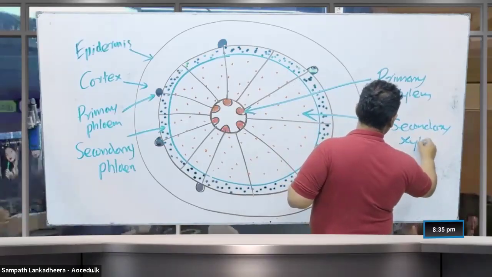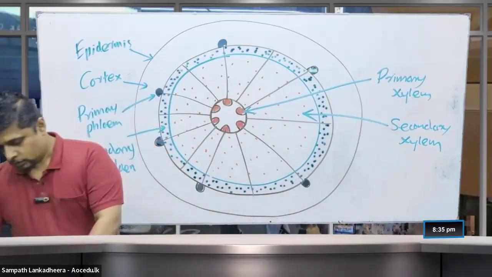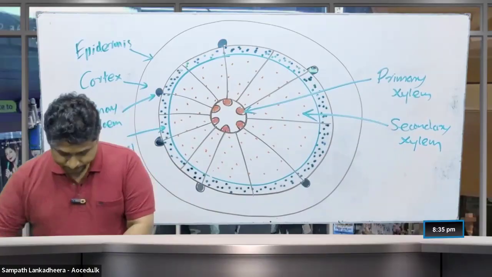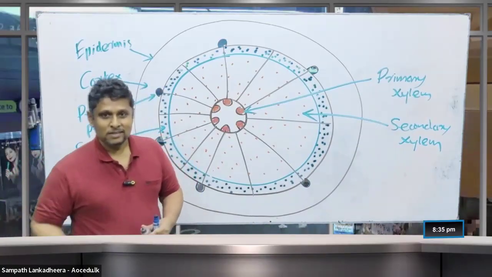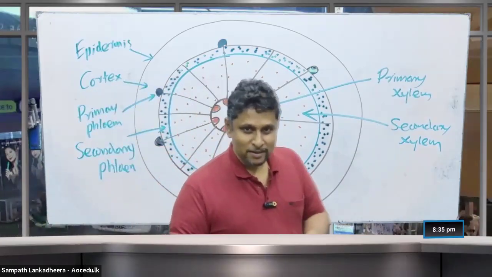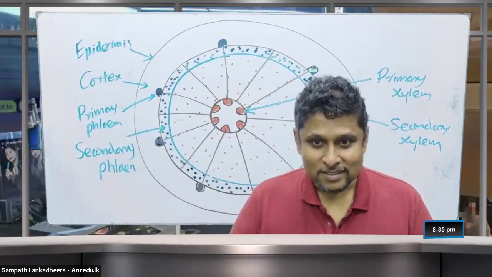So you can show the parts like that. All right. That's it. Simple, right?